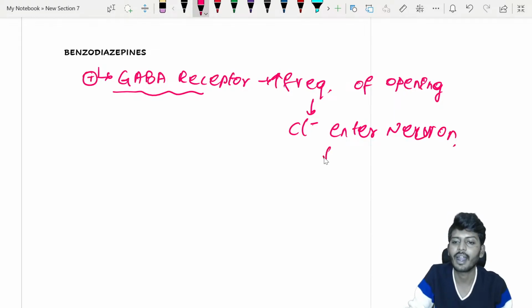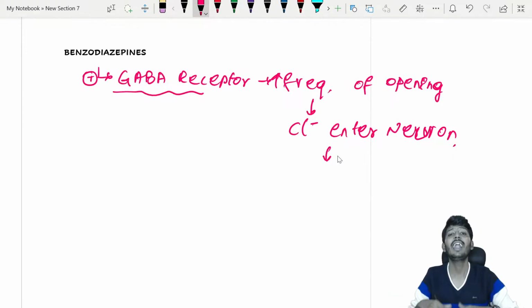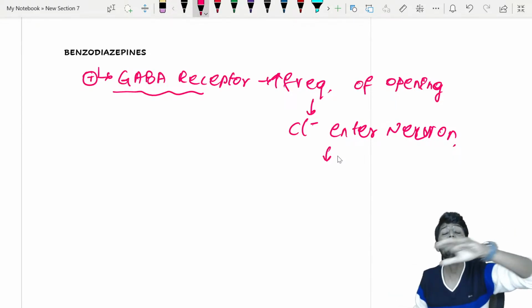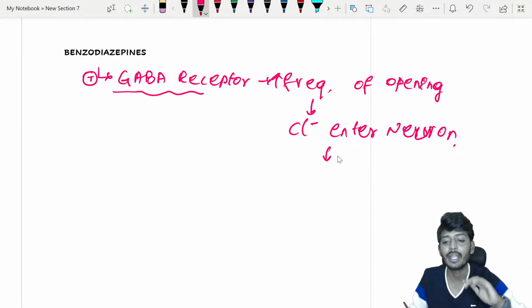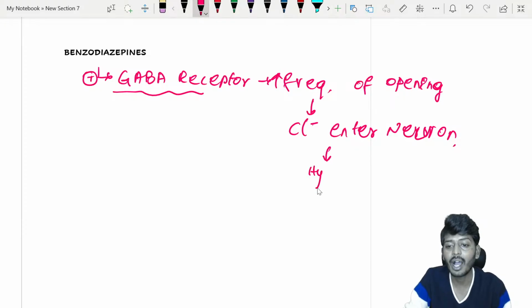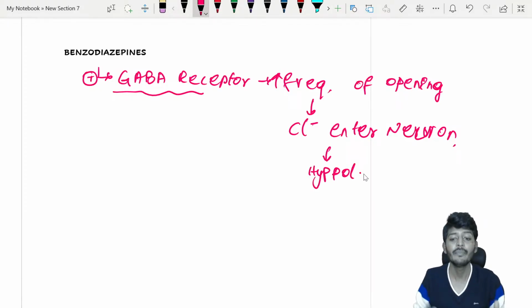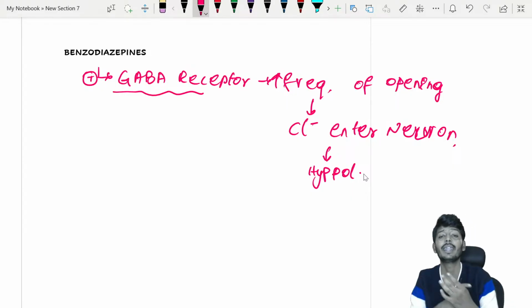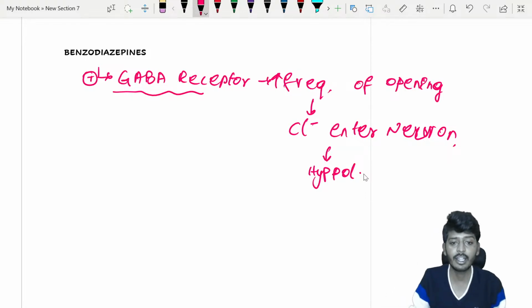Chloride ion will come inside the neuron. A negative ion enters the cell, so the neuron will automatically become hyperpolarized, meaning the neuron will become inhibited. That is a normal mechanism, but this will lead to the overdose. During that time, the patient can have bradycardia, unconsciousness, sedation, drowsiness. All these are the clinical features.